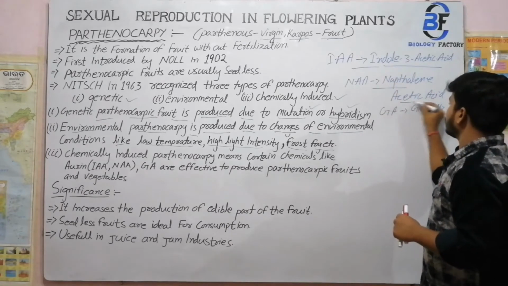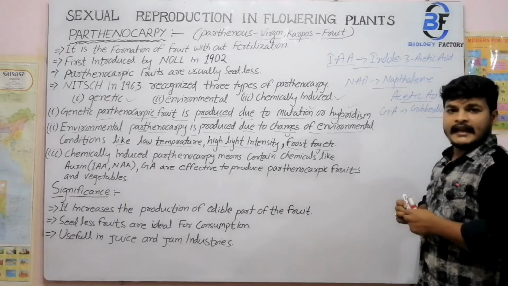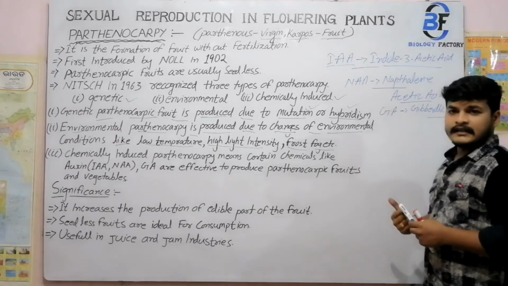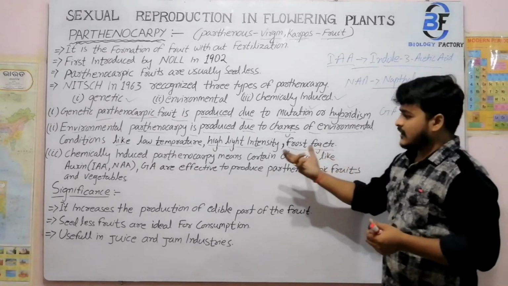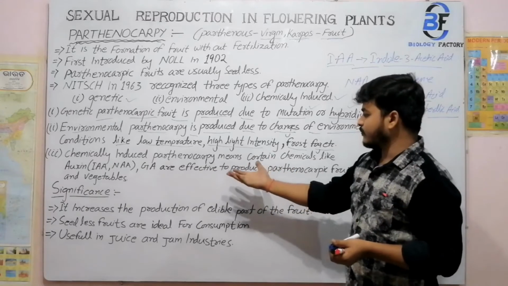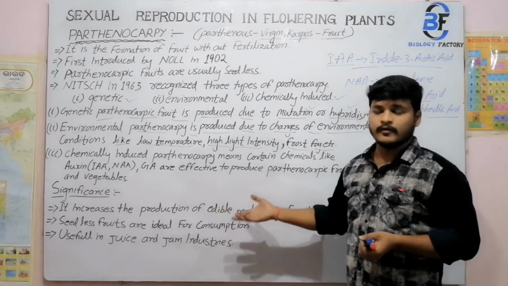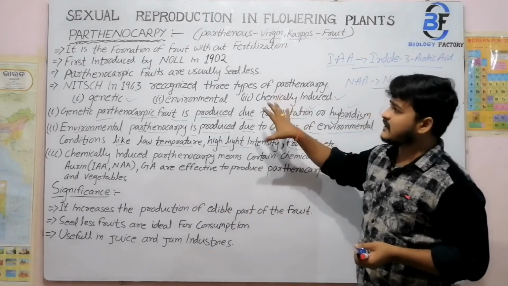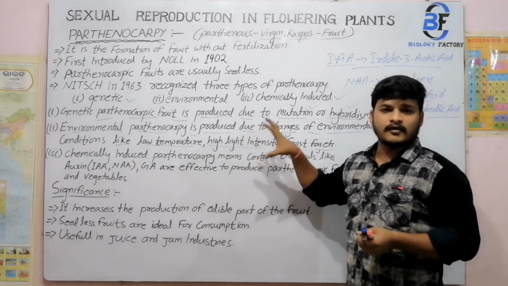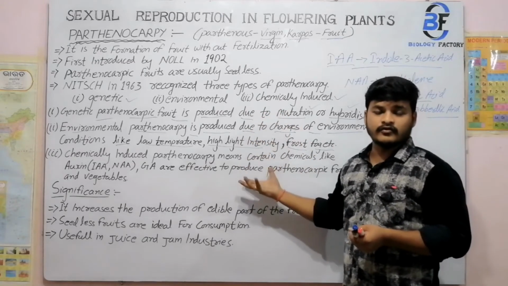These are the abbreviations of these terms: IAA means indole 3-acetic acid, NAA means naphthalene acetic acid, and gibberellic acid. These types of chemicals are also used for effective production of fruits or vegetables. These are basically the means of parthenocarpy, that is, how seedless fruit are produced.